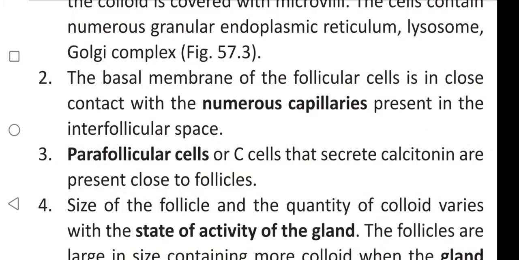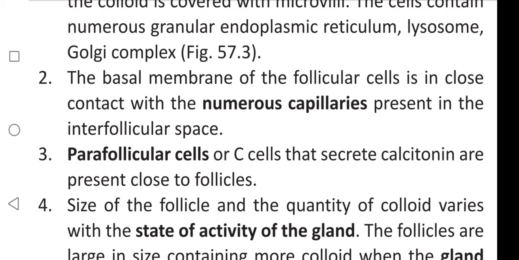The basal membrane of follicular cells is in close contact with numerous capillaries present in the interfollicular space.